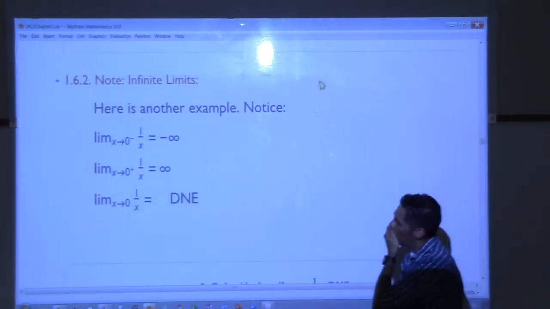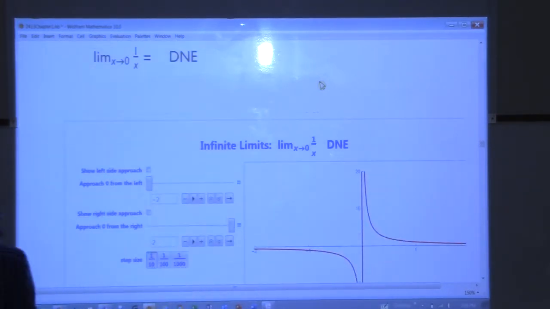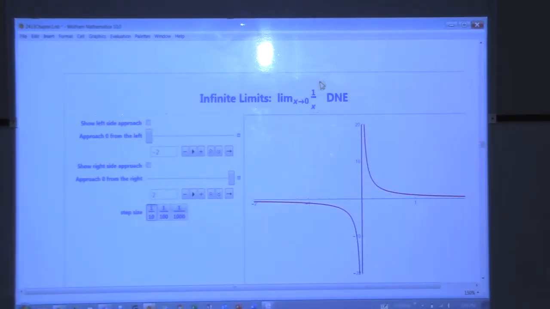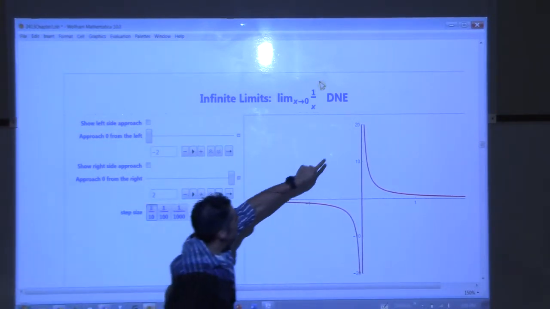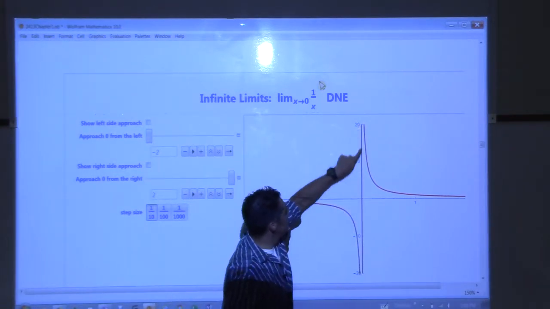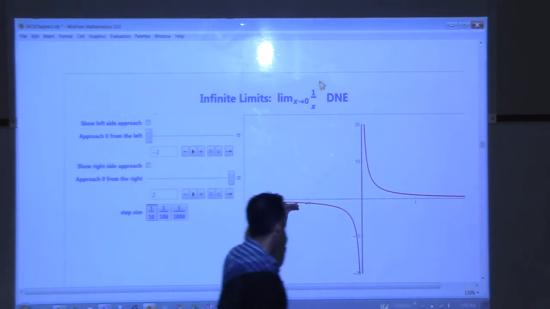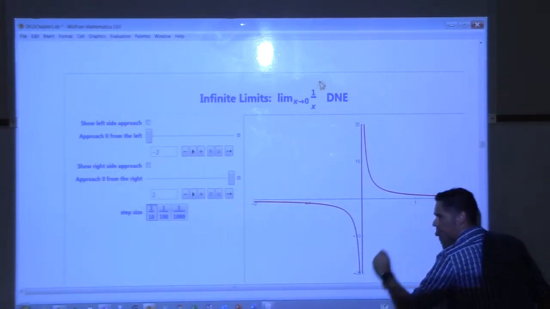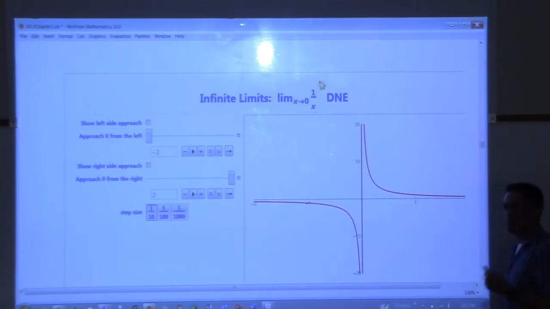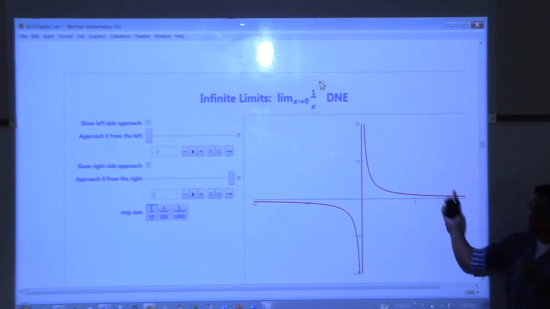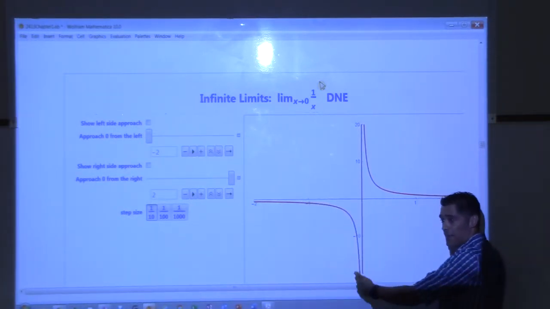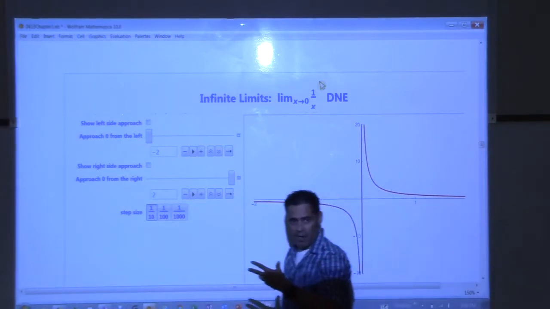Here, what we're going to do is, let's look at that one. So what is the limit of this function as x approaches 0? Ignore the vertical red line. It's not supposed to be here. The computer freaked out, didn't know how to graph it. So what is the limit as x approaches 0 here? From the left, what happens? Negative infinity. From the right, positive infinity. So from the left and the right, are they the same? No, so this limit doesn't exist, right? Okay. But still, the idea here that we can get an answer that's infinity is all I want you to take away from this right now.